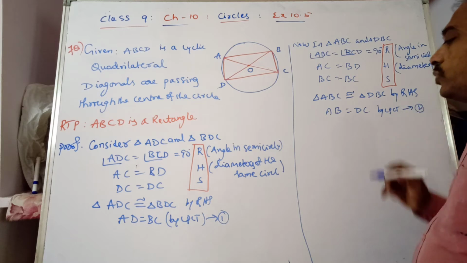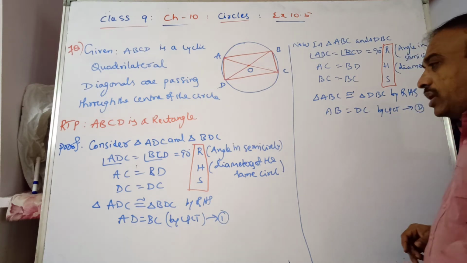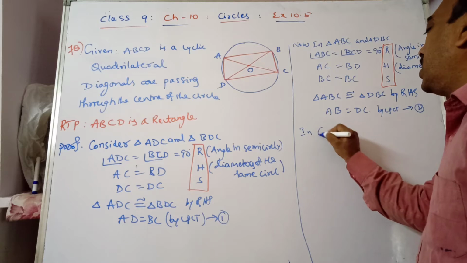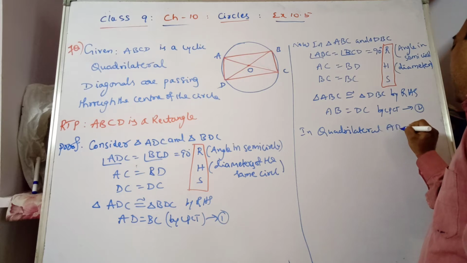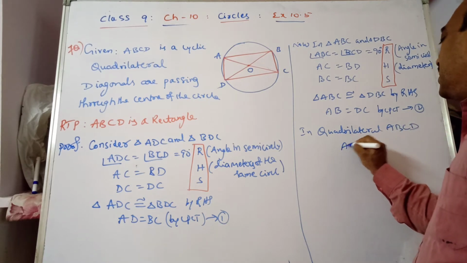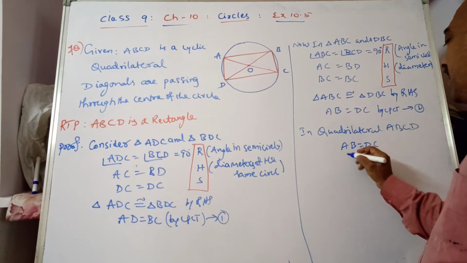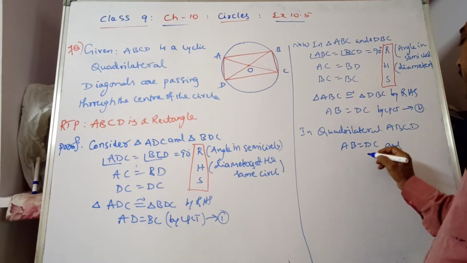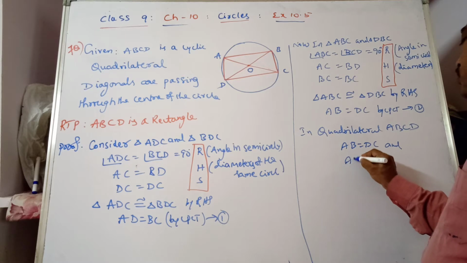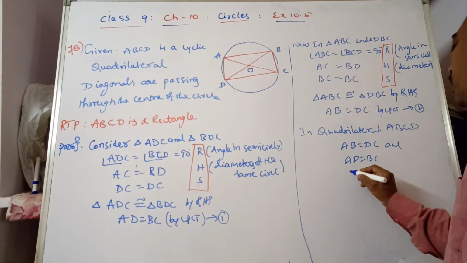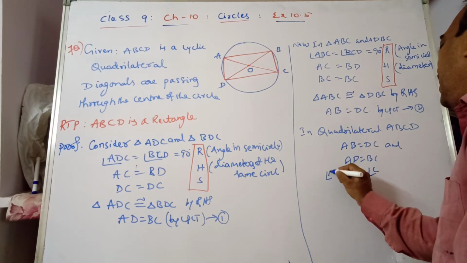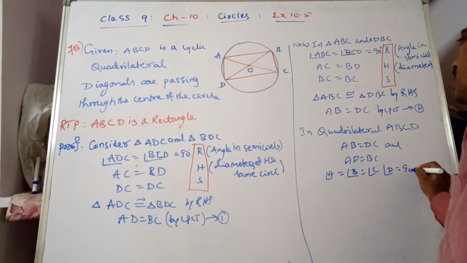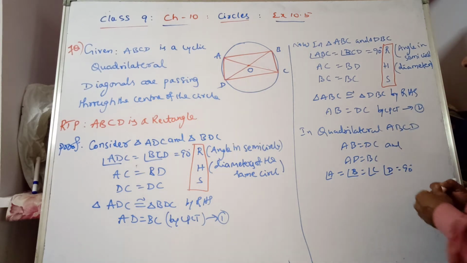This is equation 2. Now we observe it in quadrilateral ABCD: opposite sides AB is equal to DC and AD is equal to BC, and also angle B is equal to angle C is equal to angle A is equal to angle D is equal to 90 degrees, because angle in a semicircle is 90 degrees.